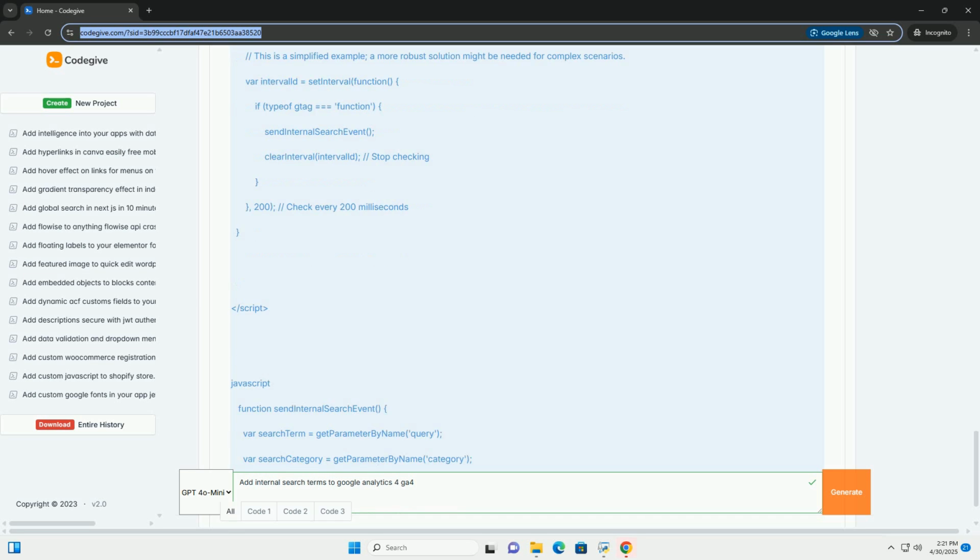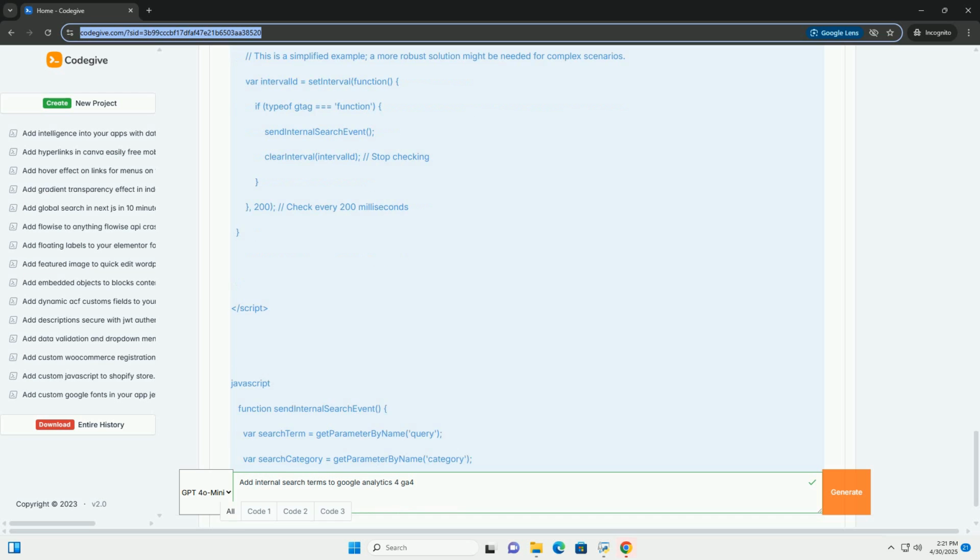Advanced considerations: handling multiple search parameters. Cleaning and processing search terms (optional). Best practices for search tracking. Dealing with privacy concerns. Let's begin.